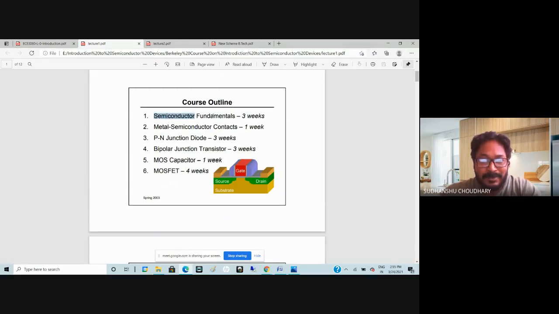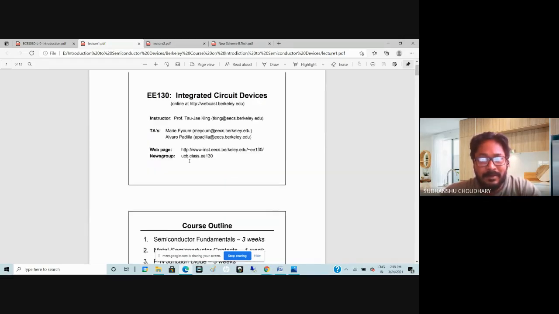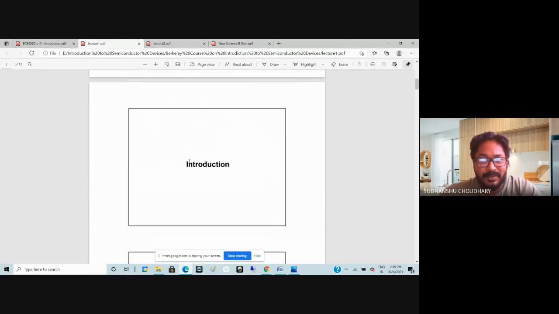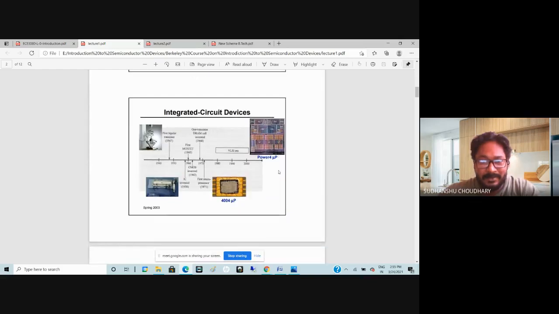So for example, semiconductor fundamentals, unit 1. Then PN junction diode is unit 2, PN junction and metal semiconductor. Then unit 3 is bipolar, and unit 4 is, I think, MOSFET or maybe MOS capacitor also. So all these things are covered. So you may use these slides also. In fact, we'll learn from these slides. So let us start the course.